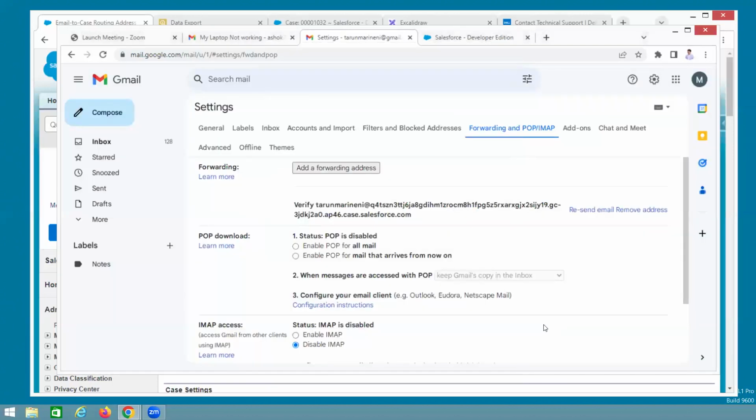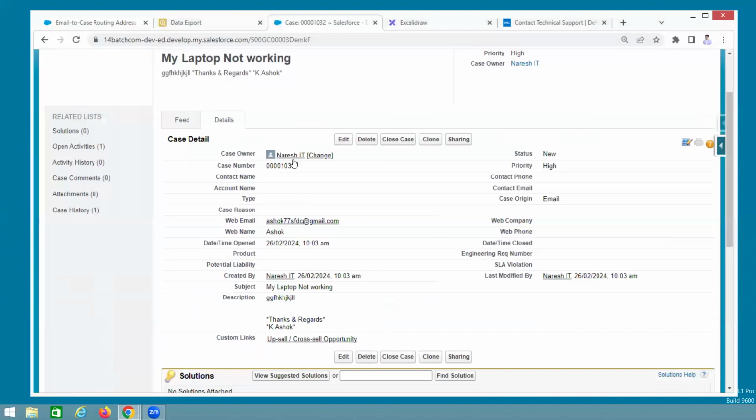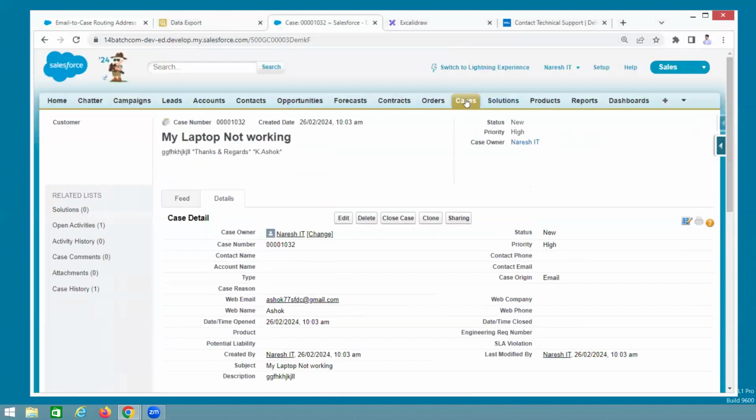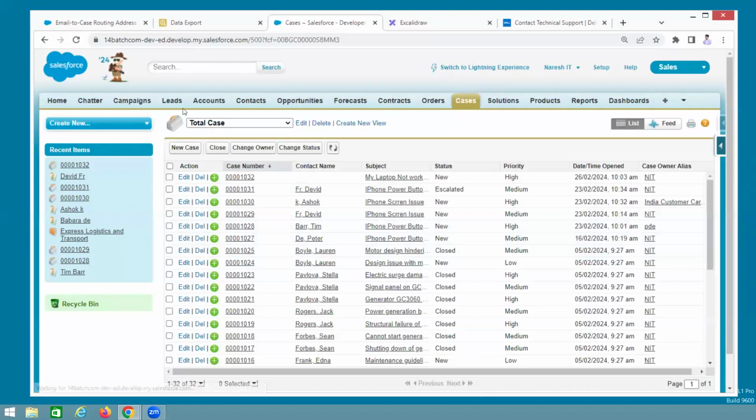Okay. Now see, guys. Go to Salesforce. Where is the case? How many cases were there previously? 32. Now see, one more case has been created, but it will take a lot of time. If it does not work, we'll see later. 32, it will take some time. Okay, once it is created, one case has been created. Within the case, in the description, the verification code is coming.